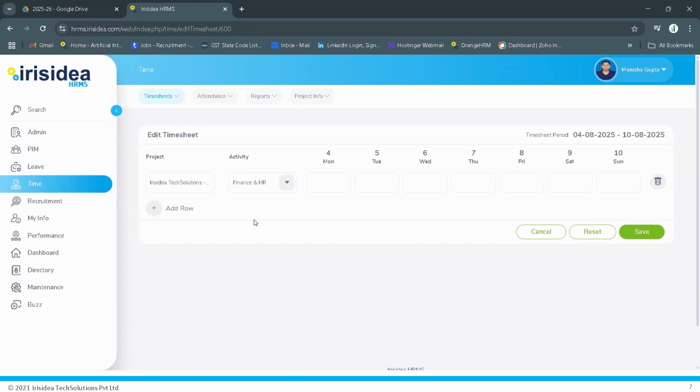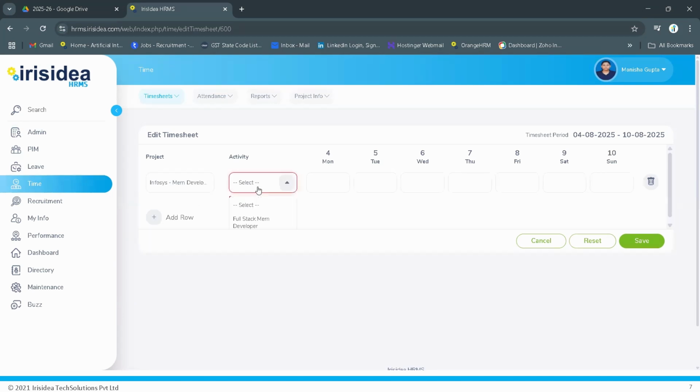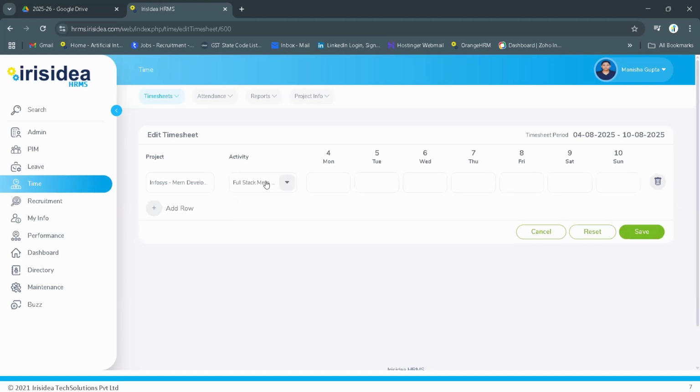Suppose you are working on the Infosys MERN developer project, you can update Infosys full stack web. If your activity is full stack MERN developer, then enter how many hours you have worked